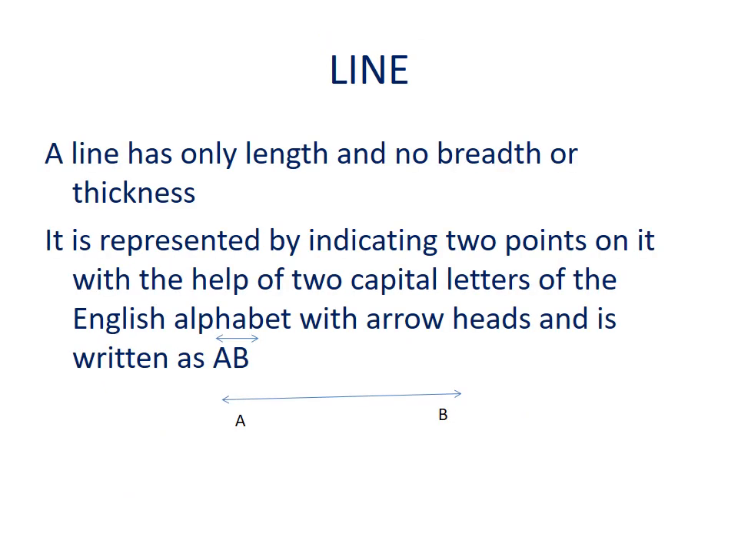Next one, line. What do you mean by line? A line has only length and no breadth or thickness. It is represented by indicating 2 points on it with the help of 2 capital letters of the English alphabet with arrowheads and is written as line AB. Line AB we can extend to both sides.